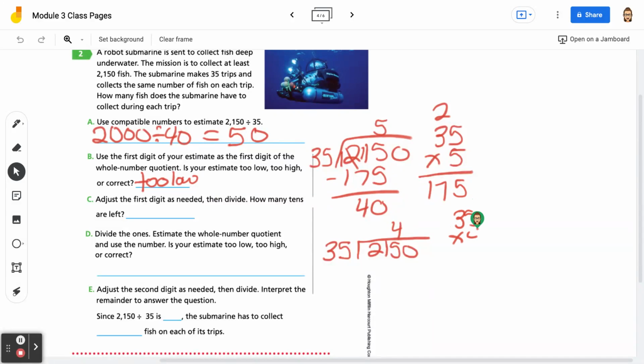So 35 times 4, 4 times 5 is 20, 4 times 3 is 12 plus 2. Oh, sorry, too low, not too high. Sorry about that. So we're going to multiply by 6 because it was too low.